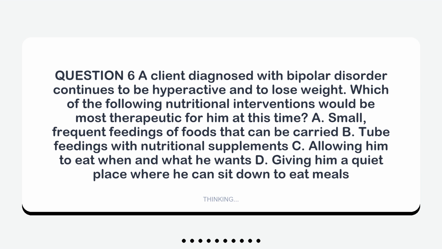A. Small, frequent feedings of foods that can be carried. B. Tube feedings with nutritional supplements. C. Allowing him to eat when and what he wants. D. Giving him a quiet place where he can sit down to eat meals.